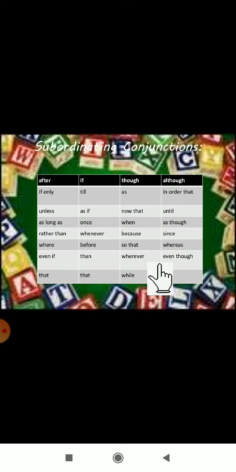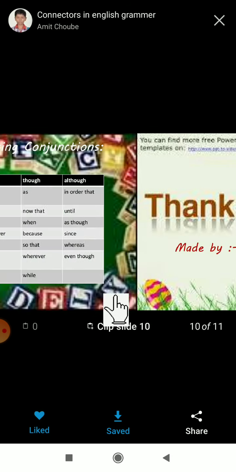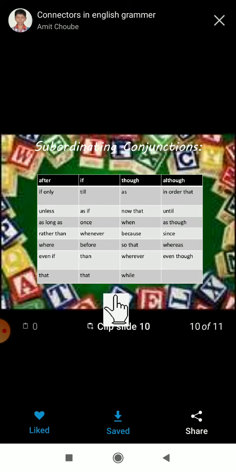We already use this conjunction in the clause, main clause and subordinate clause. So hope you all understood. Now I will show you one example for each clause.